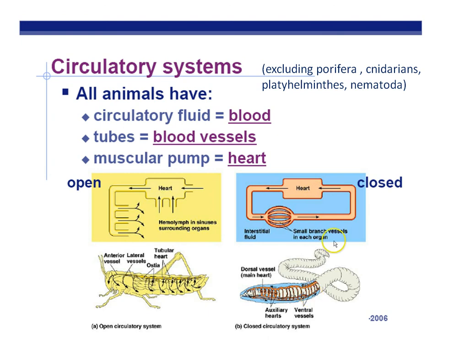Now, all vertebrates have a closed circulatory system. That includes fish, amphibians, reptiles, mammals, and birds. So we have a closed circulatory system.